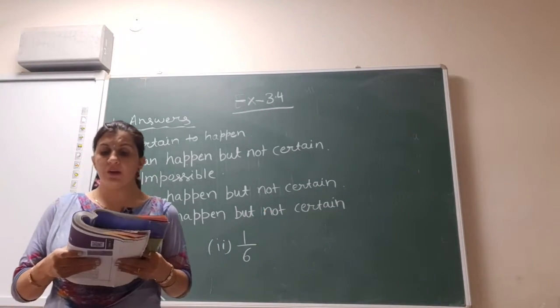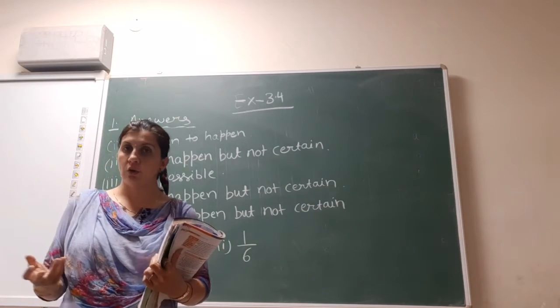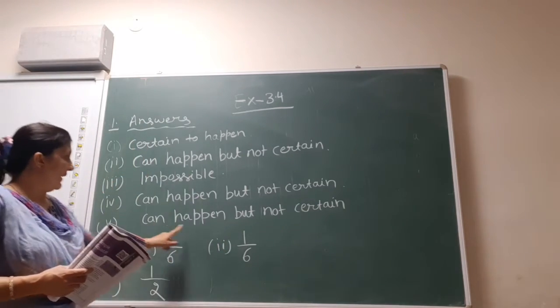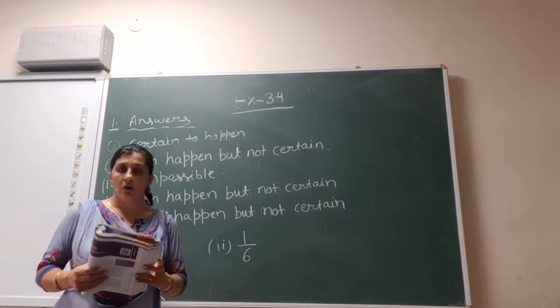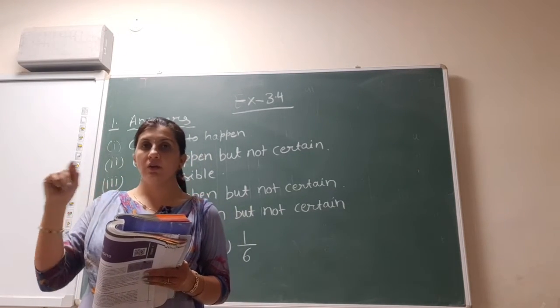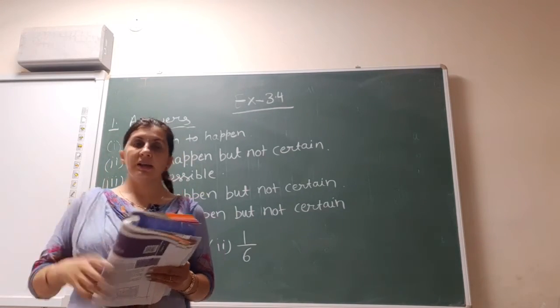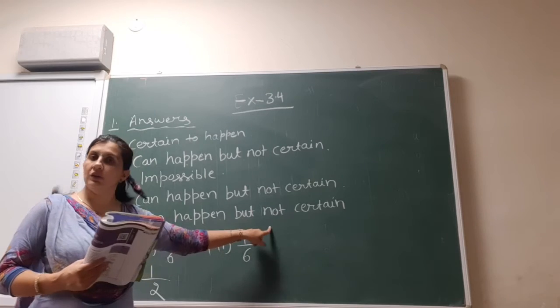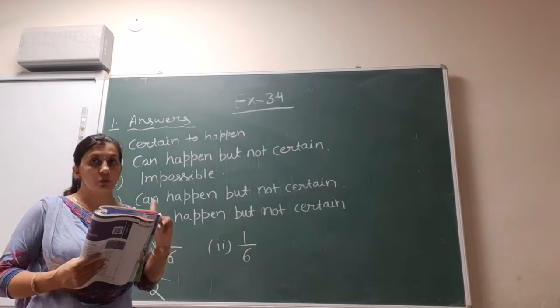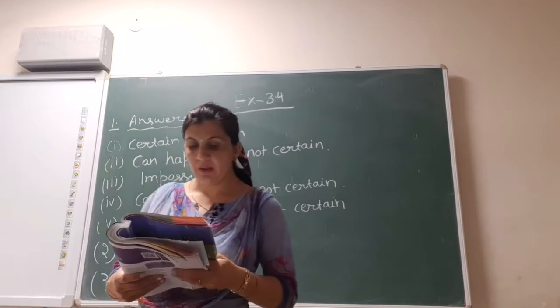Next, tomorrow will be a cloudy day. It can be possible or it cannot be possible. So it can happen but not certain. Okay. The events in which we have the surety, they will be certain to happen. In which we are confused, it can be or it cannot be, then the answer will be can happen but not certain. And in which we are sure that it cannot happen, it is impossible.